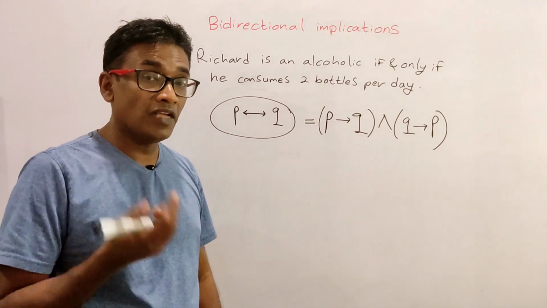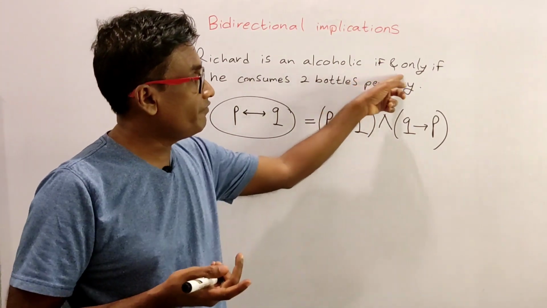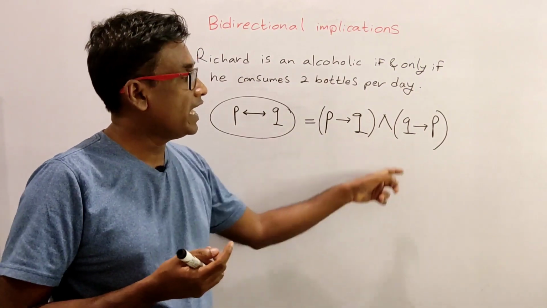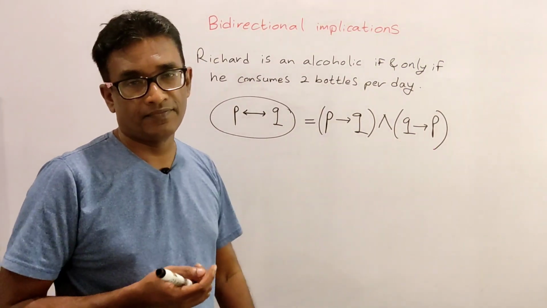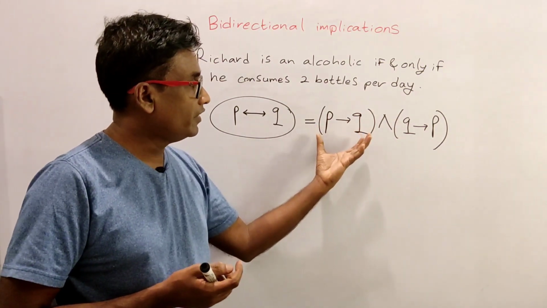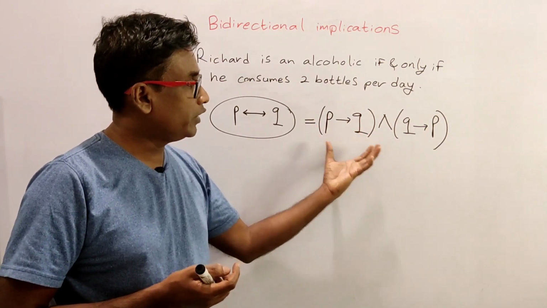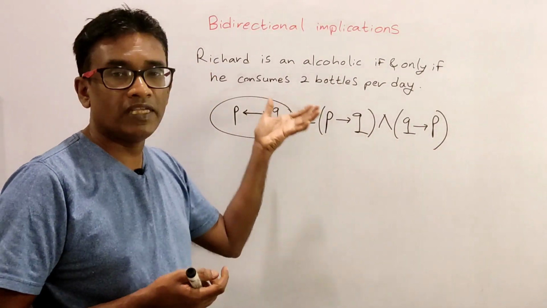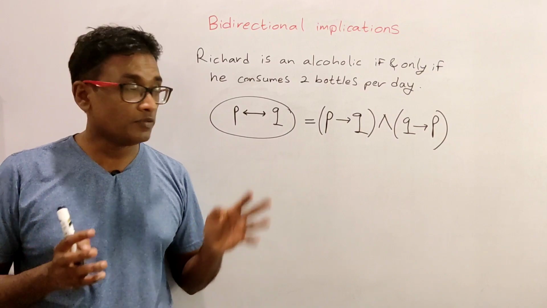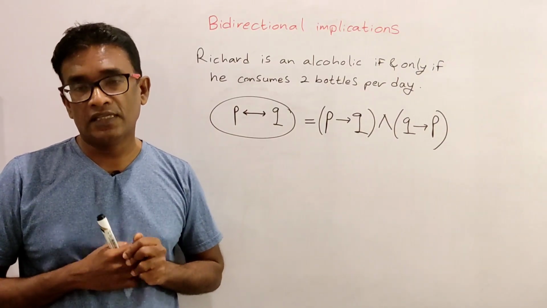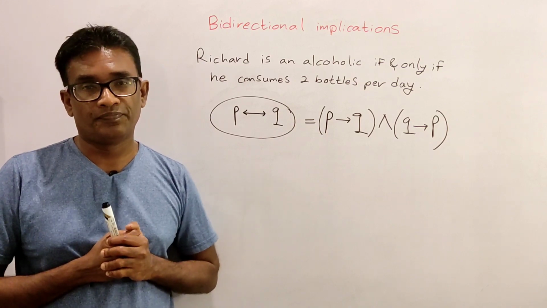When they are asked to prove a statement involving if and only if, they must prove both this and this. Then they will get full marks, because the conjunction of P implies Q and Q implies P is called P if and only if Q. Now these are the 5 main types of compound propositions that you must know.